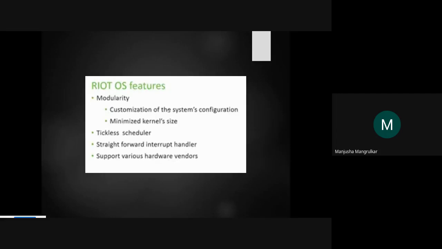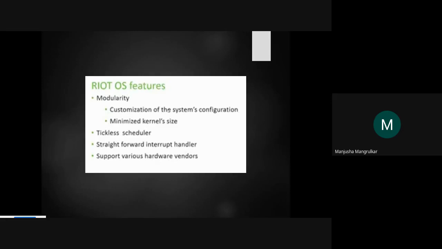That is called the microkernel system. It is very micro based, right? So the system configuration is customized and the kernel size minimized, because the device requires only the minimum kernel size.